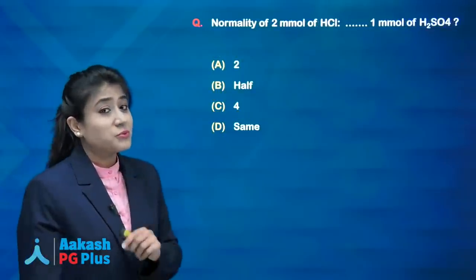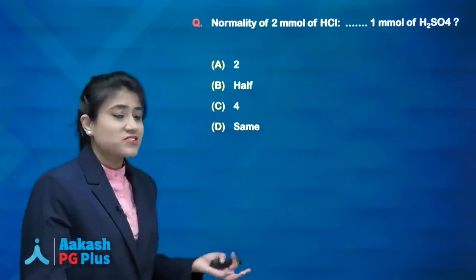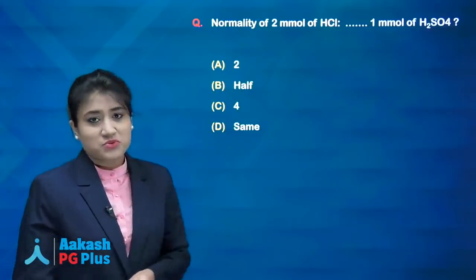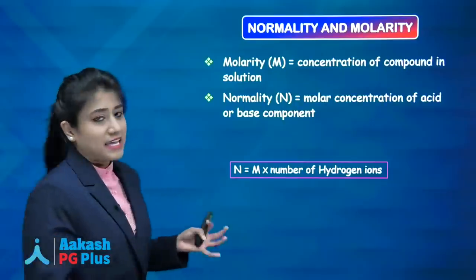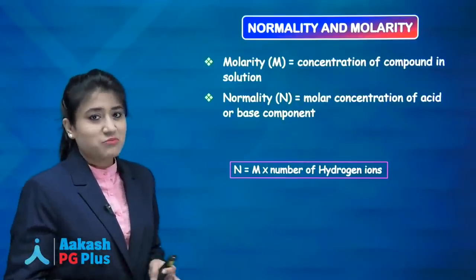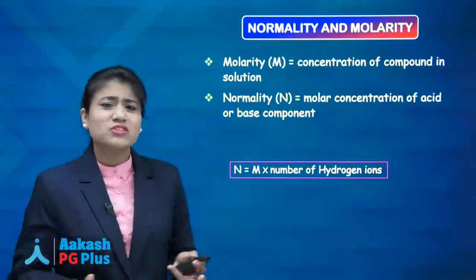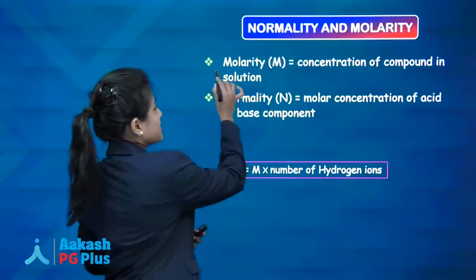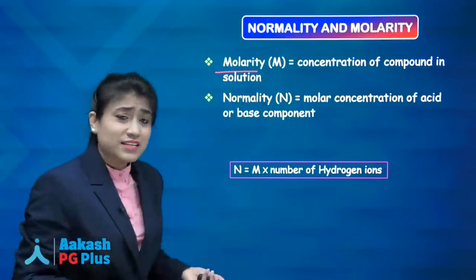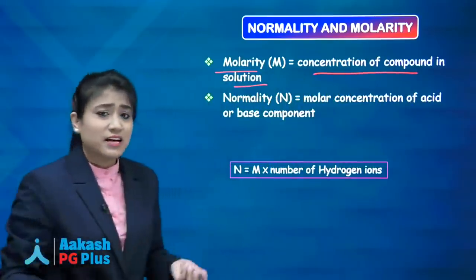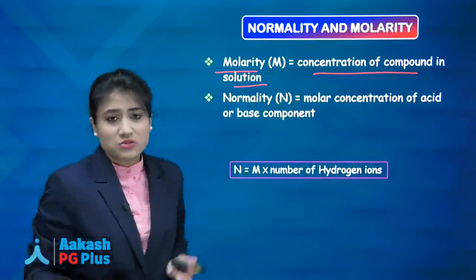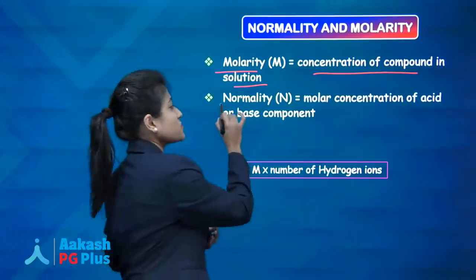Normality of 2 millimole of HCl is dash and 1 millimole of H2SO4. Again, it's a simple question. It's 11th, 12th chemistry type question. So first we will talk about the normality and molarity. Guys, write it down that molarity is nothing but concentration of compound in solution. And normality, what is normality?